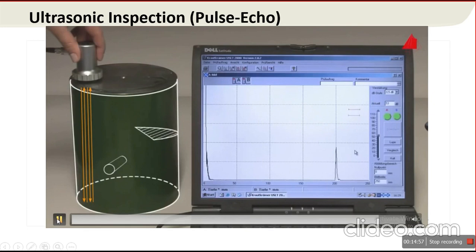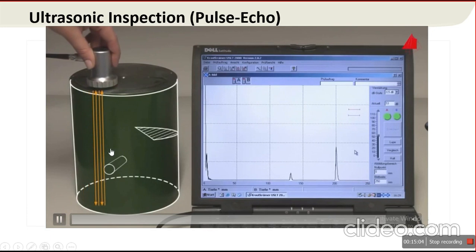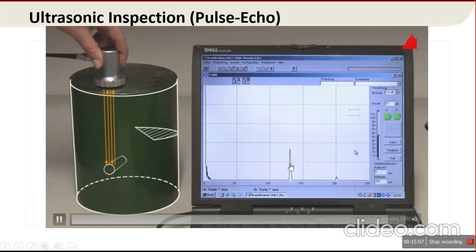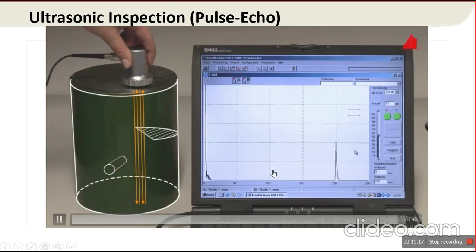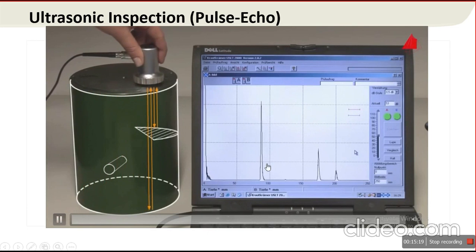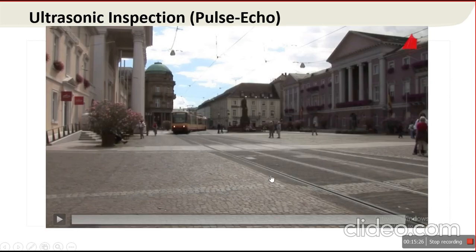So if you cut out the component, here is no defect, only back wall echo. If you move the transducer, a single defect is there, single location or single response from the machine. If you move towards the another defect, the first echo shows the actual response of the defect and the other echo is nothing but an irrelevant response. So this is all about the principle of ultrasonic testing.